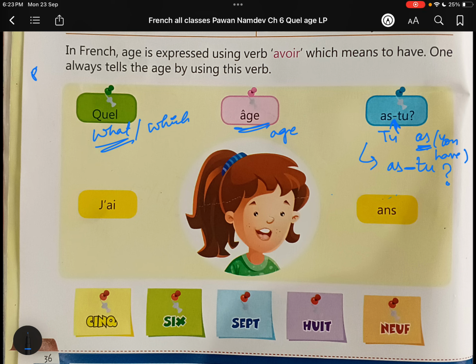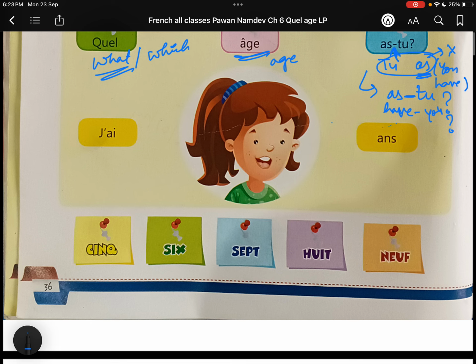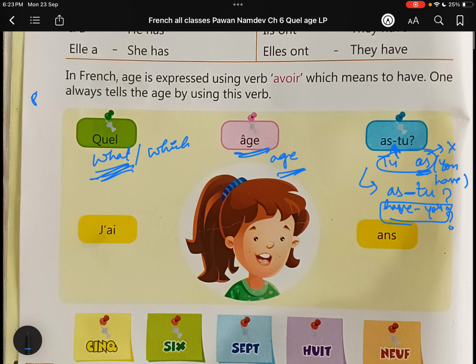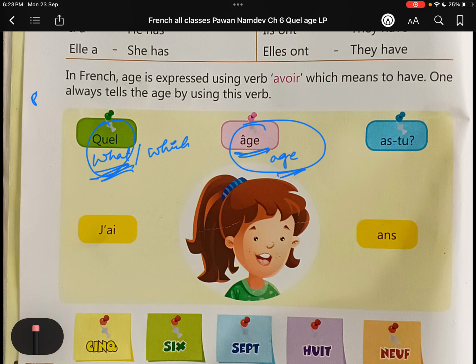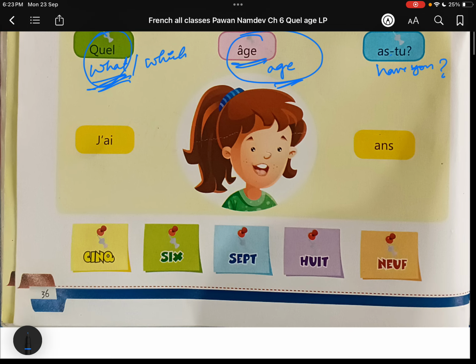Active, now it is converted into the question word. This one is not converted into the question word, but this one is now converted into the question word. As-tu means have you. What is have you? Quel âge as-tu? Quel means what, âge means age, as-tu means have you. All right guys, hope these things are clear to you.